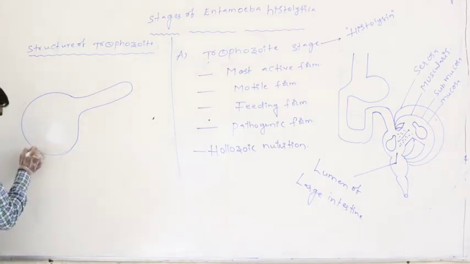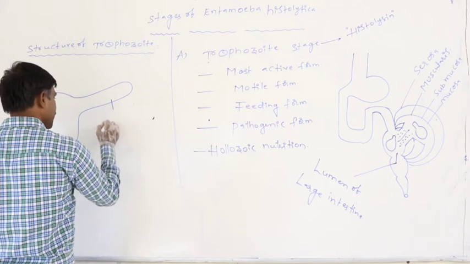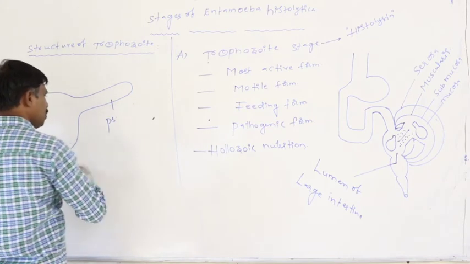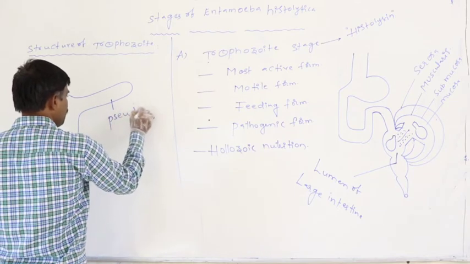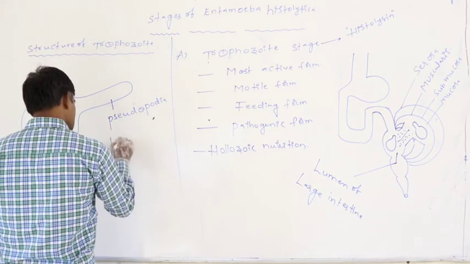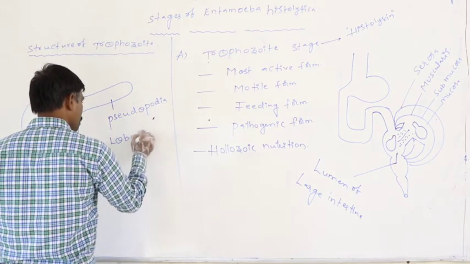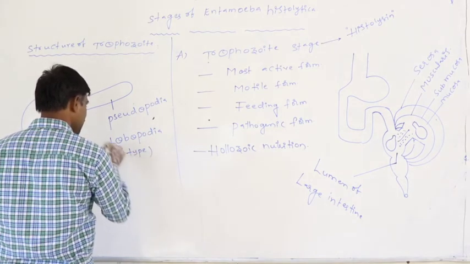It has a pseudopodia. This is the pseudopodia. Specifically, it is the lobopodia type, and it is single.